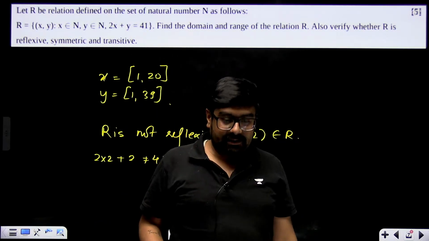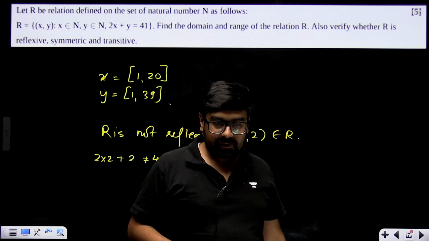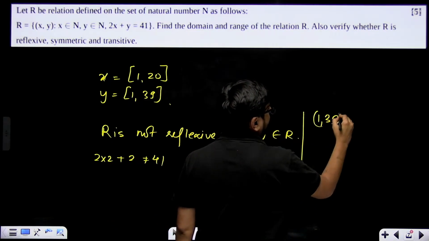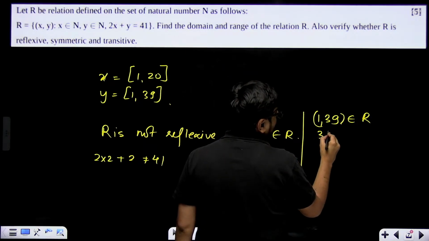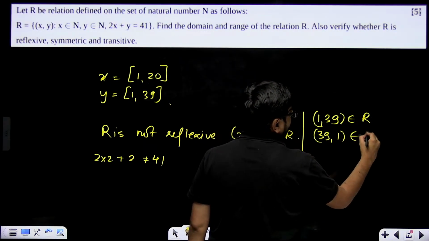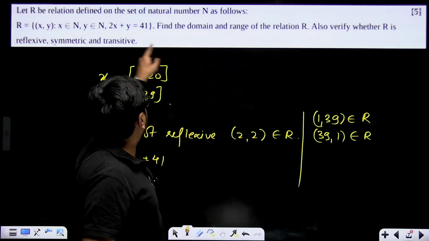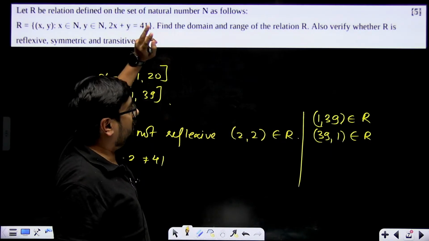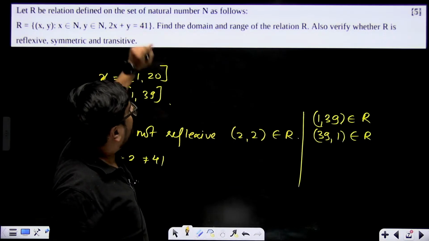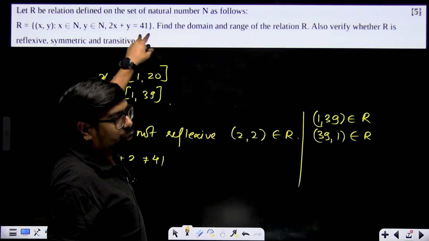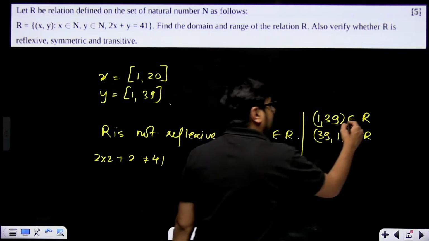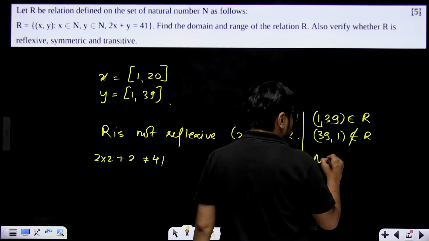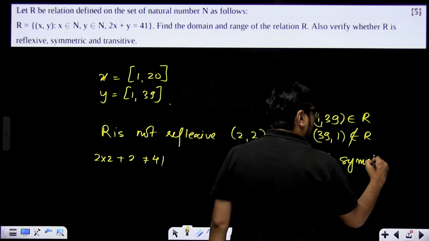Is it symmetric? How will you show? Take any two elements, 1 comma 39. If 1 comma 39 belongs to R, then 39 comma 1 should also belong to R, right? If I take x as 1 and y as 39, 39 plus 2 is 41. But if I take x as 39 and y as 1, then 39 into 2 plus 1 is not 49. So 1 comma 39 belongs to R, but 39 comma 1 does not belong to R. That means not symmetric.